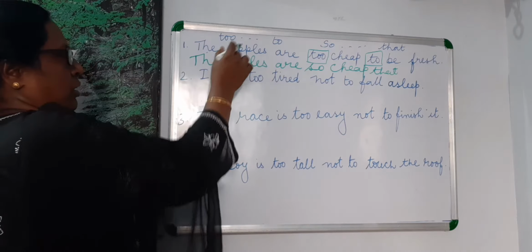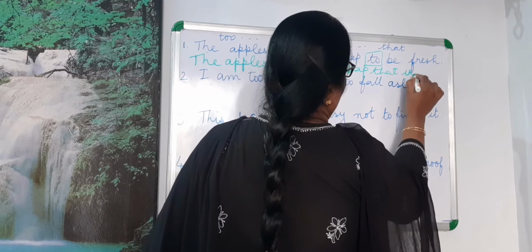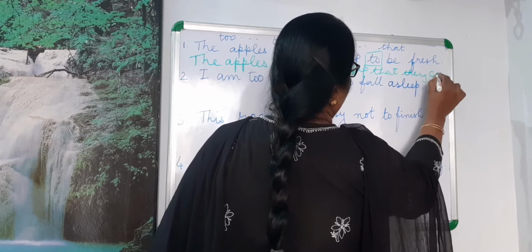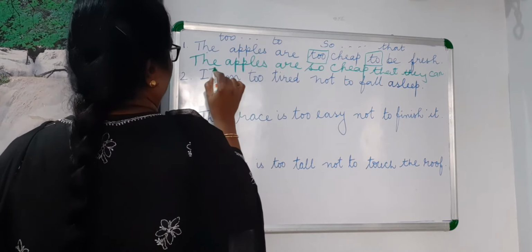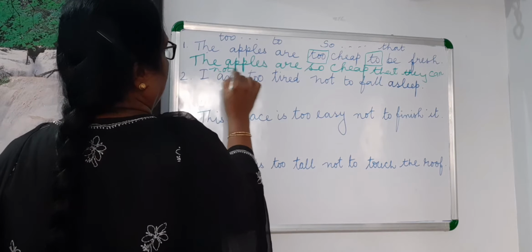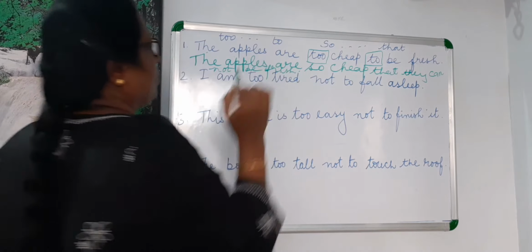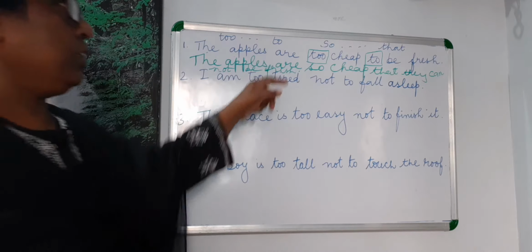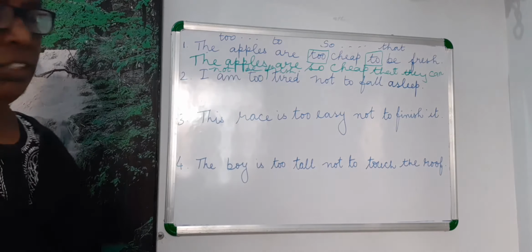So what do you write? It is in plural form. That they cannot be, as it is present form, they cannot be fresh. The apples are so cheap that they cannot be fresh.